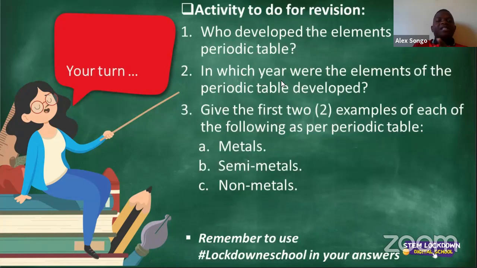Okay, Figile, to answer your question, there is an activity that we need to do today. Number 1, who developed the periodic table of elements? Number 2, in which year was it developed? The slide I just passed gives you those two answers. Number 3, ladies and gentlemen, you will have to research your own periodic table of elements and find each of the following: 2 metals, 2 semi-metals, and 2 non-metals.